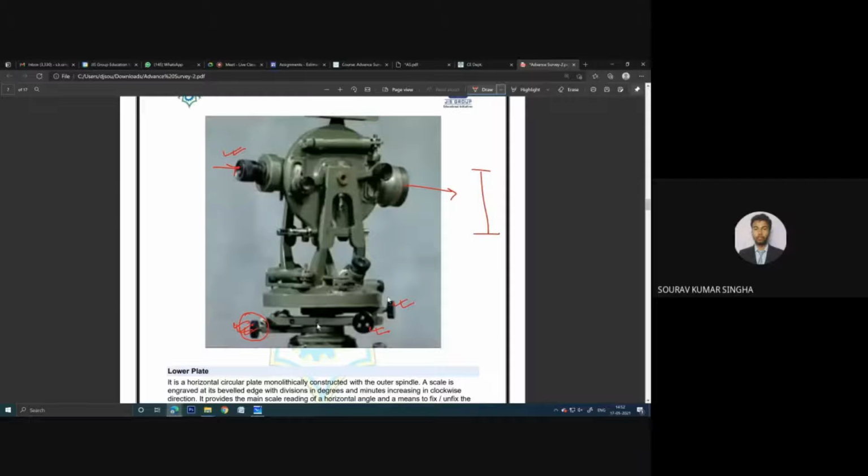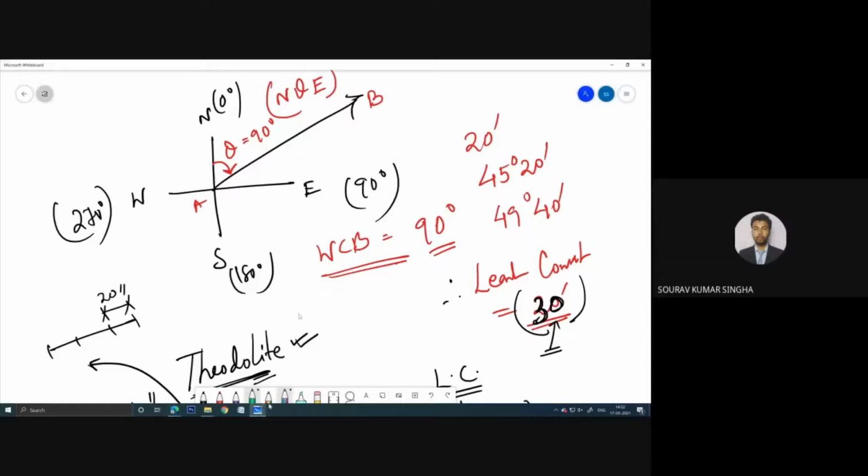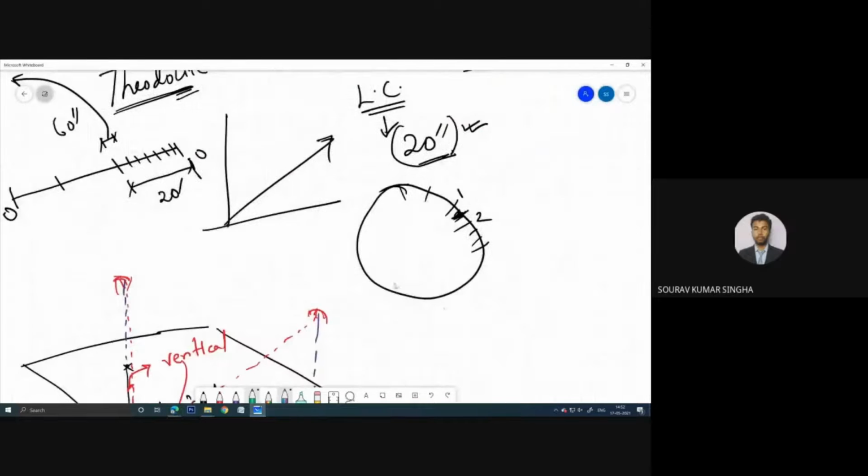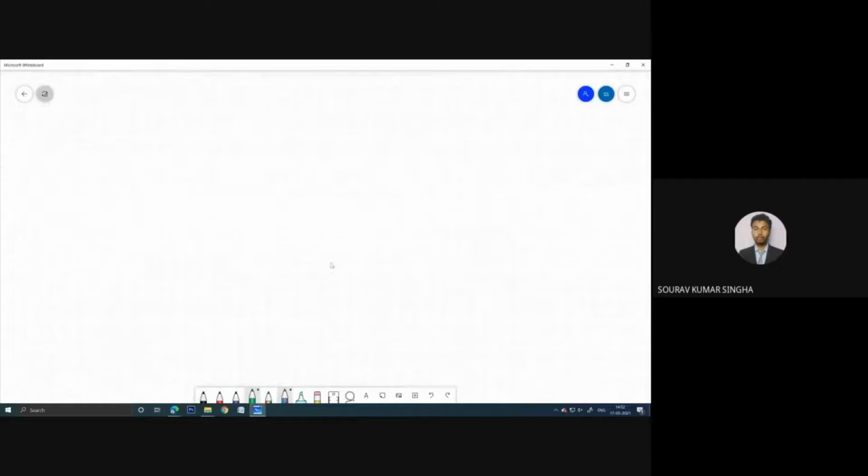The lower plate will be locked. Let me show you how you can take the measurement from the theodolite. So yes, let me show you a drawing.